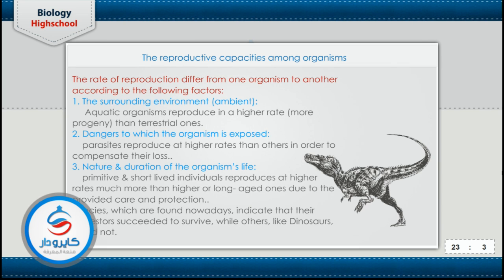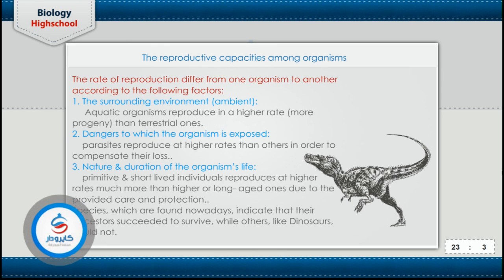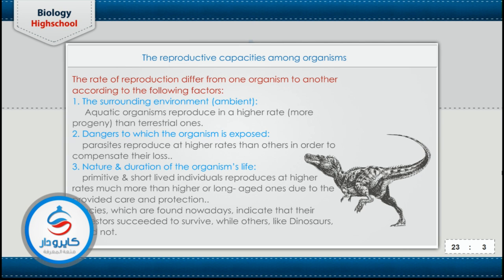If the living organism is exposed to many dangerous situations, that means the number of the individuals will decrease. Therefore, if the living organism is exposed to danger, that means the rate of reproduction increases compared with the others in living organisms which are not exposed to danger. Therefore, the parasites and the primitive living organisms are exposed to danger, so the rate of reproduction becomes greater than that of the others.